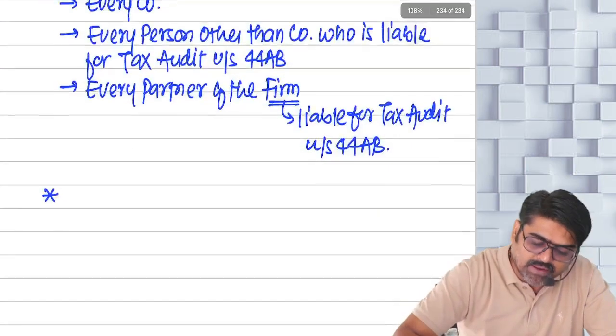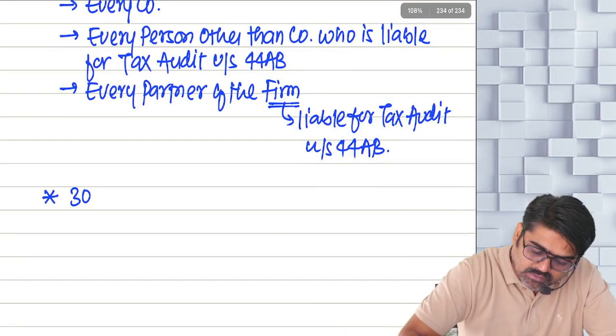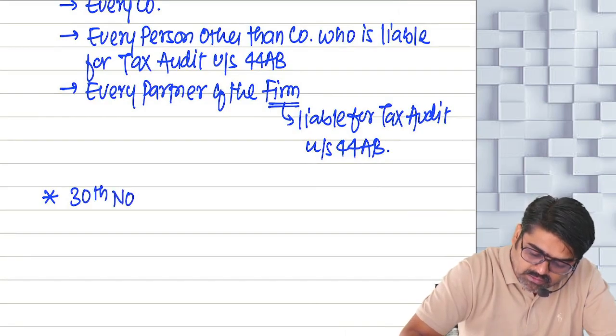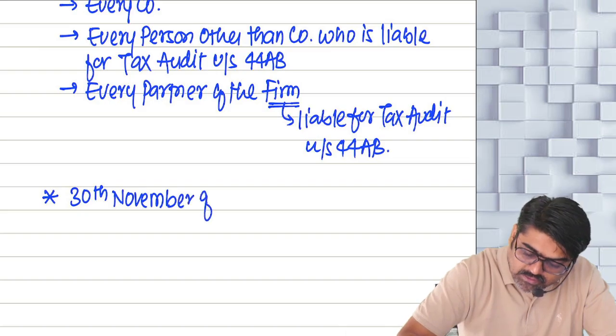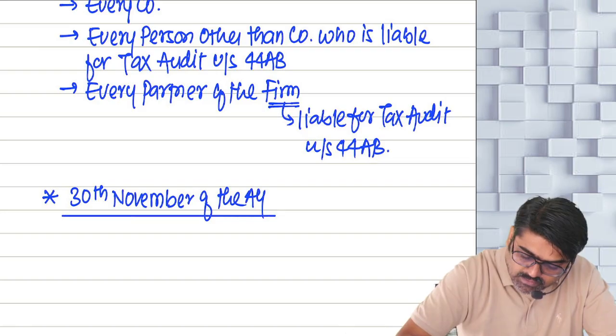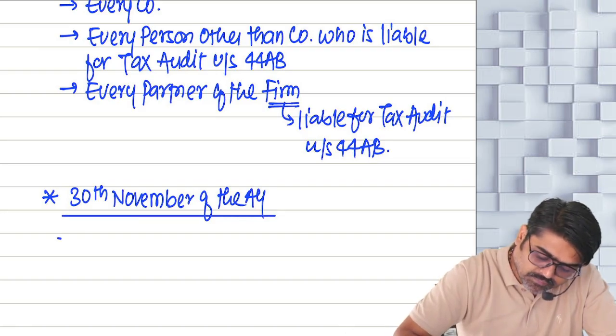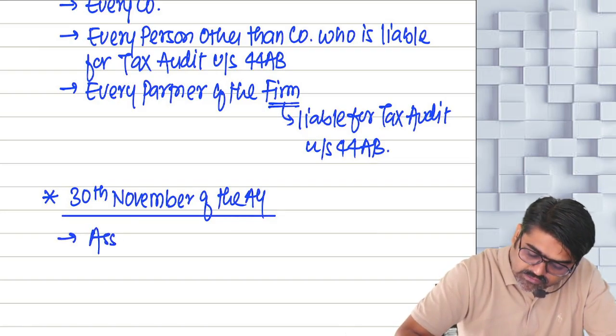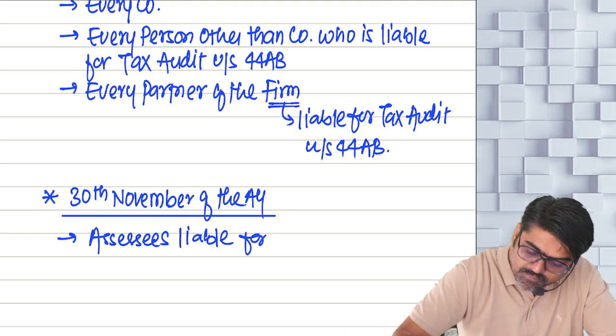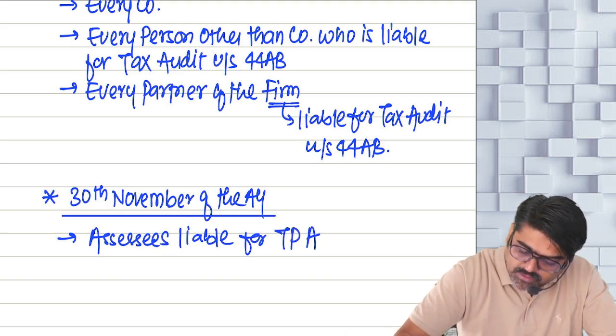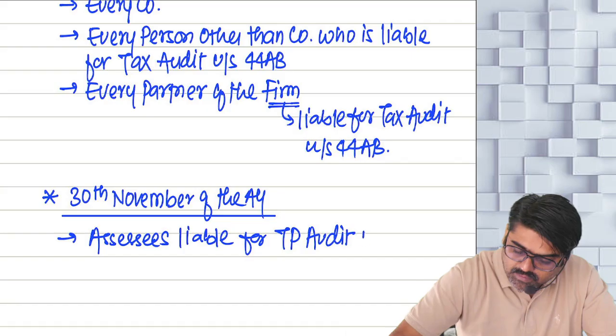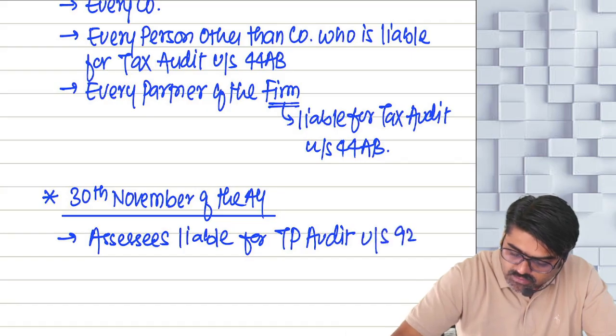Now, sometimes the due date of filing ROI is 30th November of the assessment year. Now this is in the case of assessees liable for transfer pricing audit under section 92E.